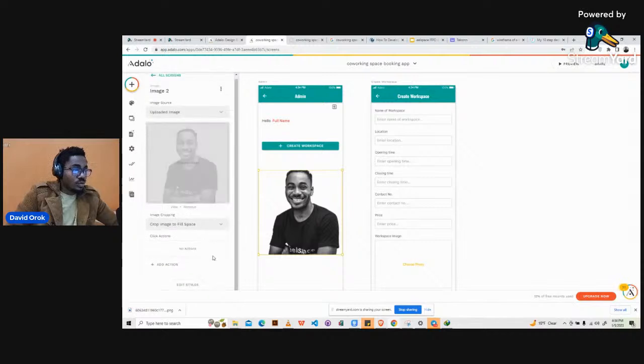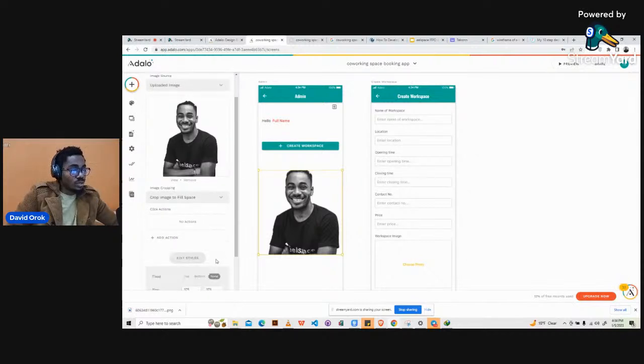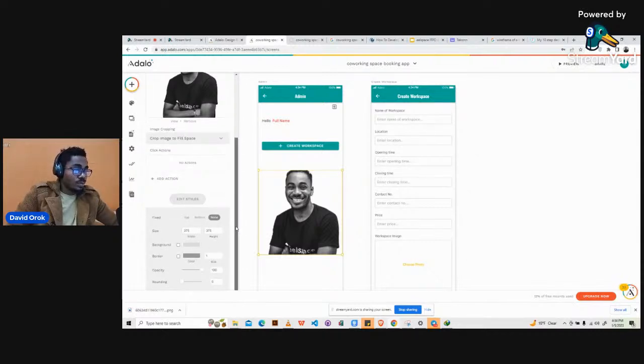The reason we're doing that is because we want to turn this square into a circle. That means we're going to round the edges of this square. So we will just click on this to round it up. Now you might not really see that it is rounded, because the background of this picture is white, so it's complicated. So I will just give it a border. All right, so you can see what I mean.